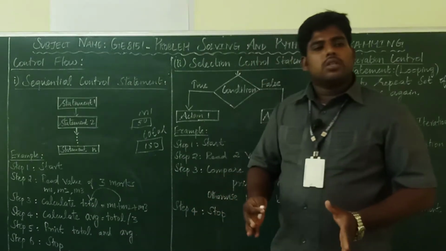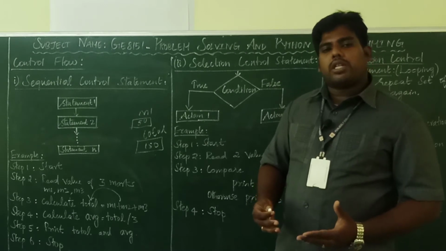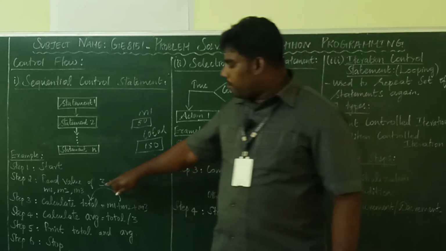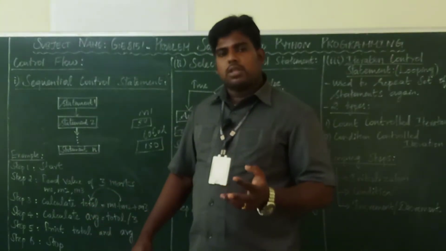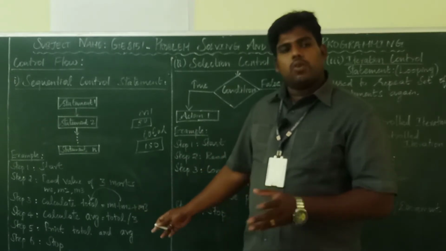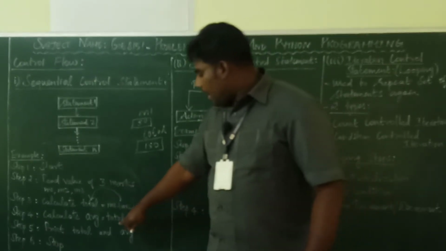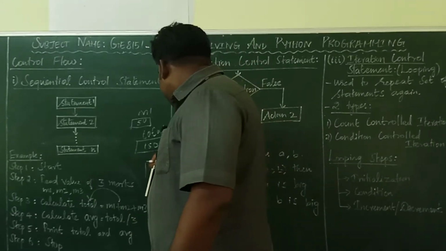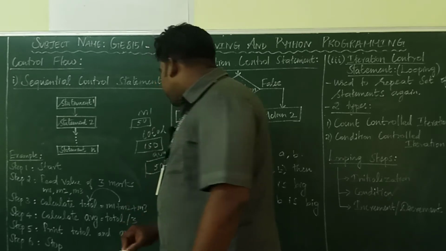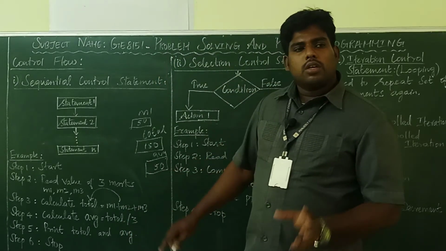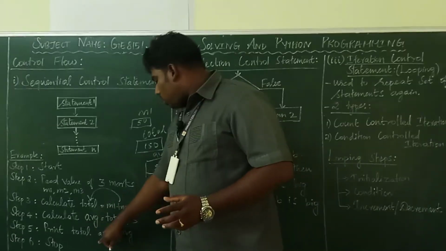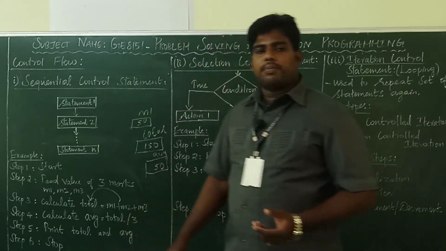Then you have to calculate the average. How do you calculate the average? Total marks divided by the number of subjects. Here how many subjects are there? 3 subjects. What's the total mark? For example, 150. So 150 divided by 3, you will get 50, right? So inside the average you will get 50. Now you want to print the total mark and the average mark. So print total and average, then stop the code.